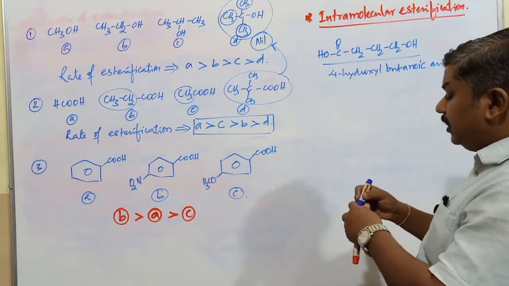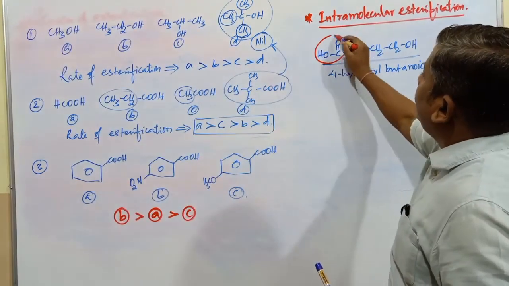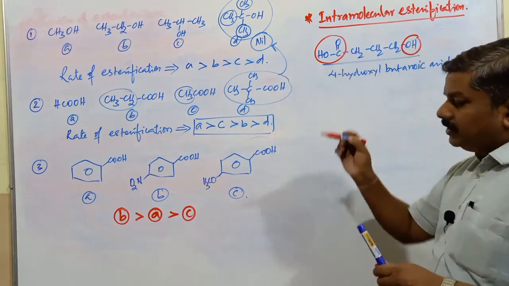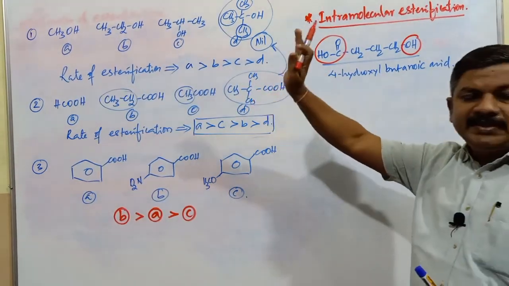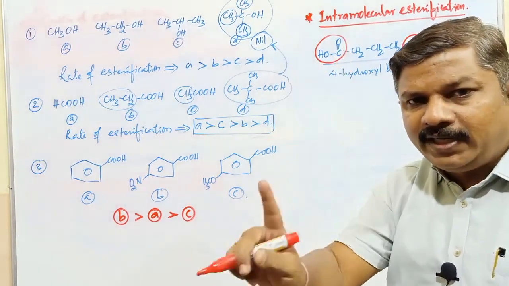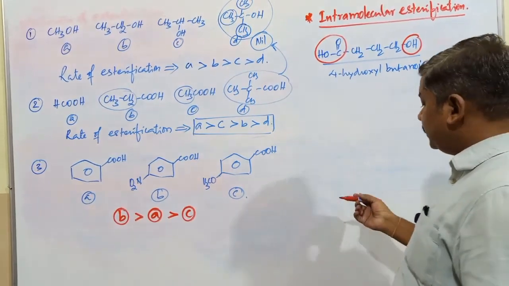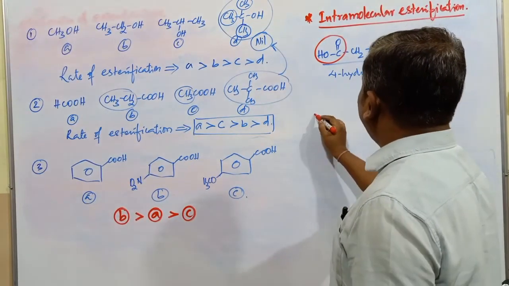This is the compound containing both the alcoholic functional group and the carboxylic acid in a single compound. In the previous example, we considered two different compounds, one is carboxylic acid and one is alcohol. But here, a single compound is containing both carboxylic acid as well as alcoholic functional group.